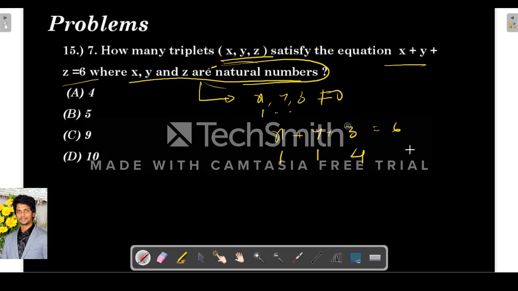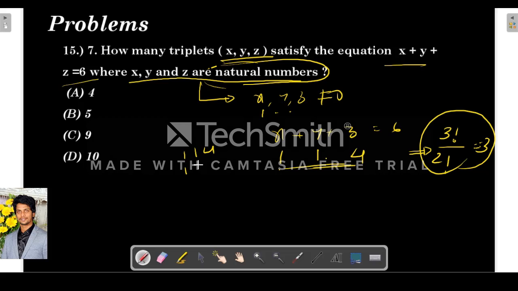So 1, if we take two ones, then it is 4. So we have to find the permutations, right? Three numbers are there, so 3 factorial divided by 2 factorial, because one digit is repeating. It is 3. If you don't want to learn like this, you can just write down the combinations. 1 1 4, 1 4 1, 4 1 1. Next, 2 is also possible, right? Sum is 6, so with 2, 2, 2 only one combination is possible.